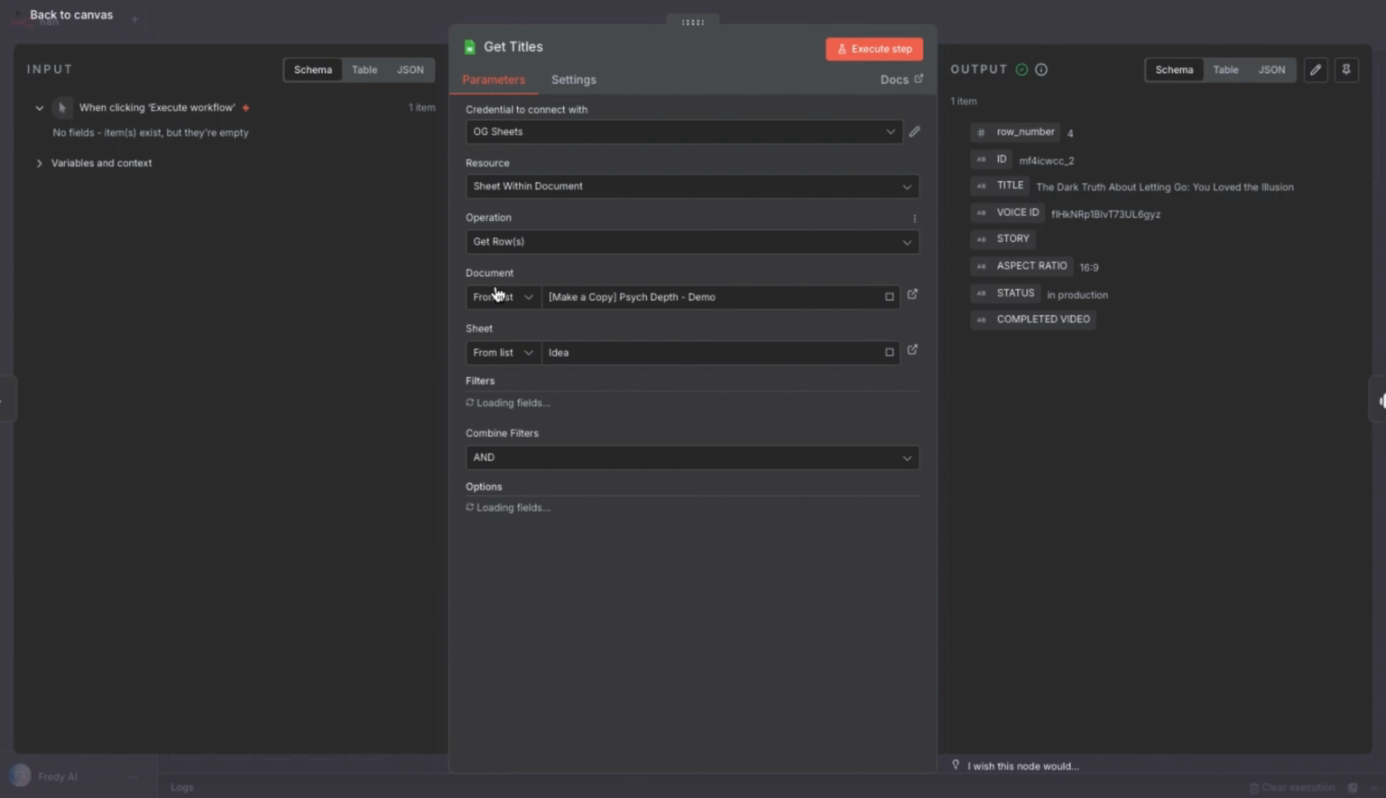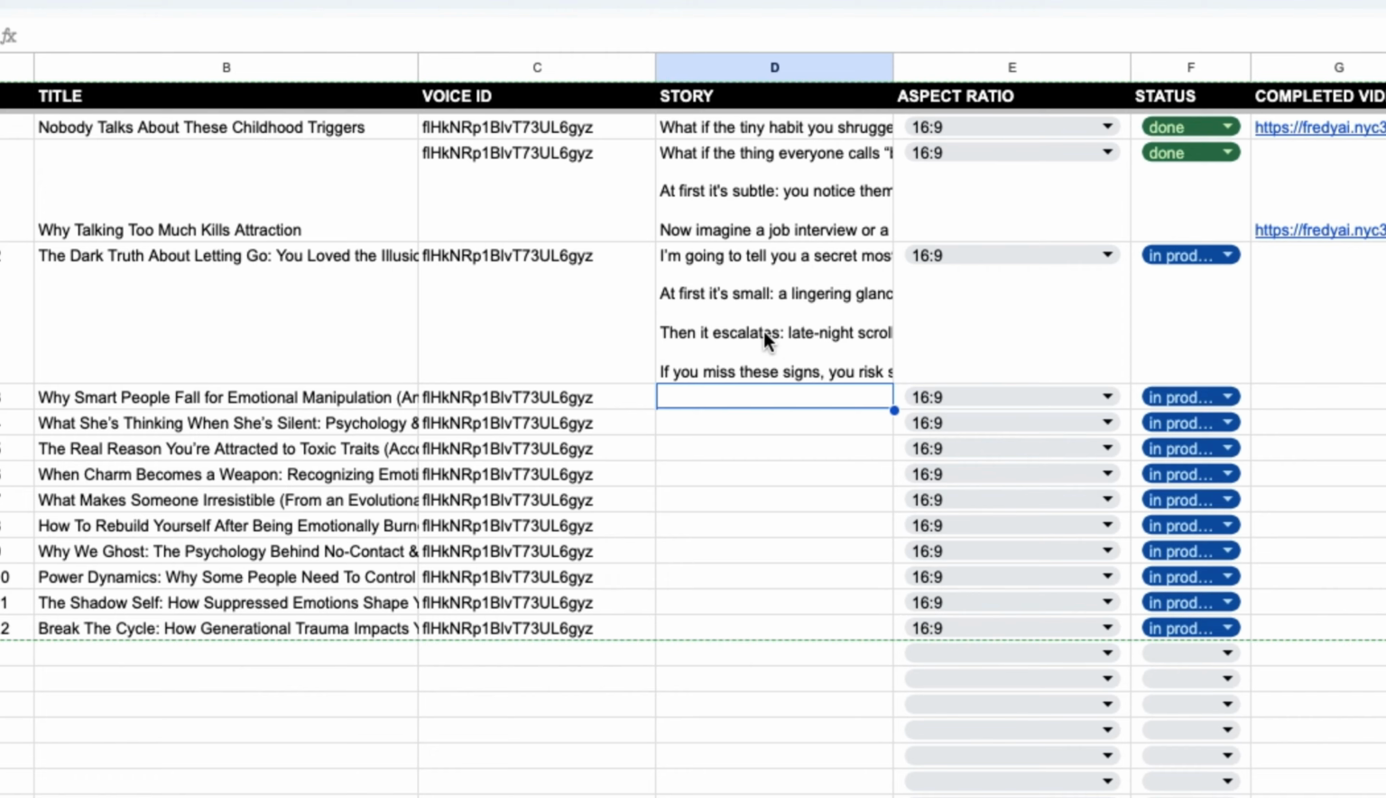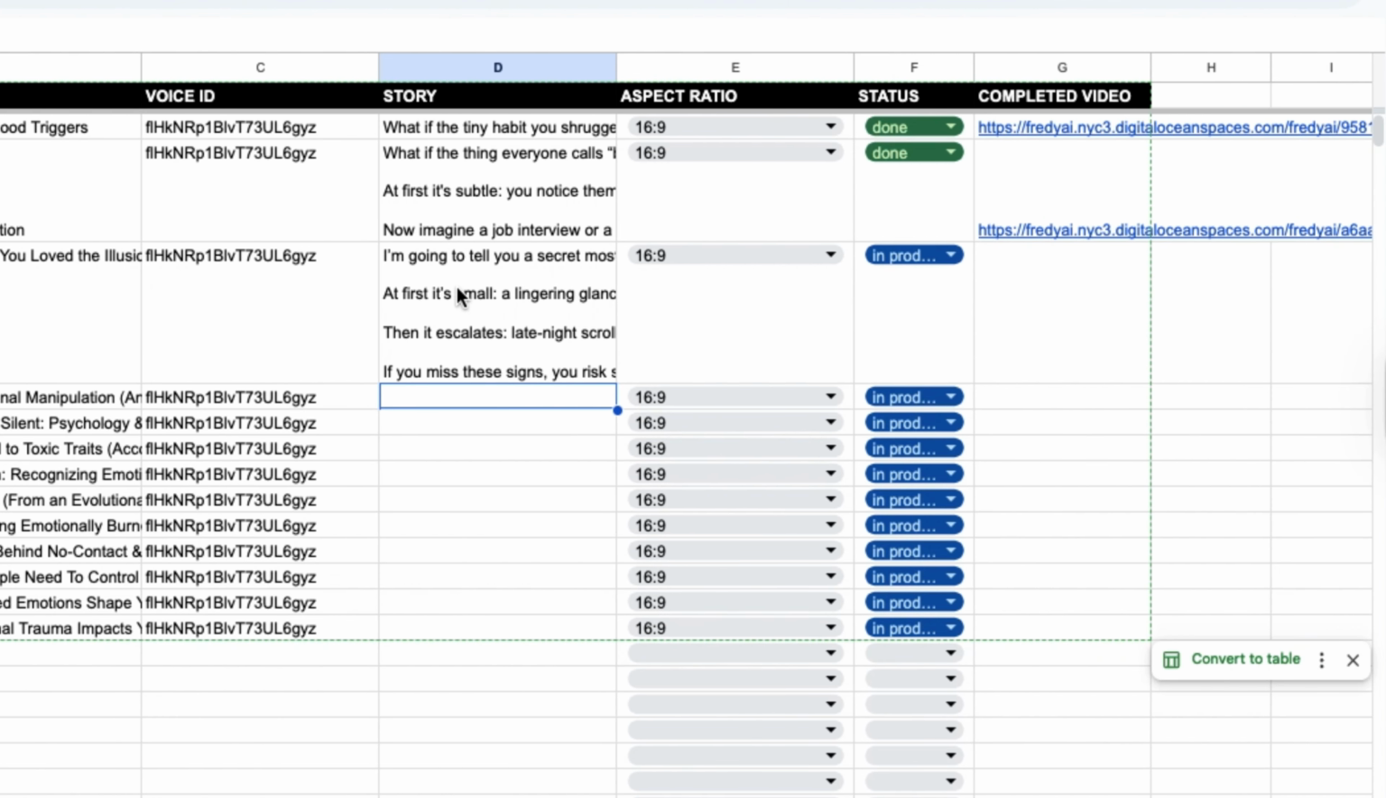Next, we have this Google Sheet node. The purpose of this node is to get our video ideas from the Google Sheet, the same sheet where we added the titles earlier. In the first few columns, we have manual inputs: the title, voice_ID, which I'll explain later, aspect ratio, and the production status. Finally, we have the completed video column, which will be automatically populated with the finished video later on.